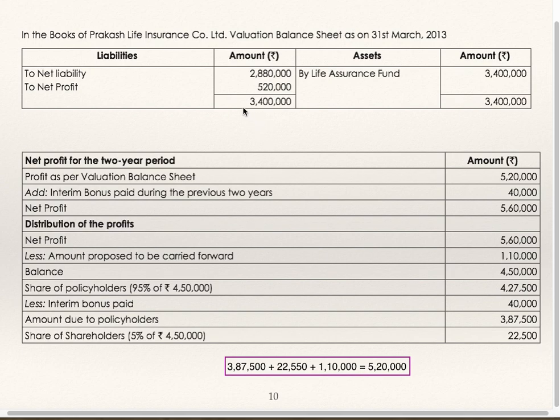22,500. Net profit is 5 lakhs 20,000. Out of this 5 lakh 20,000, 387,500 will be given to policyholders. 22,500 will be given to shareholders, 5%, and 1,10,000 is to be kept at reserve. If you add this 1,10,000, 387,500 and 22,500, you will get 5 lakhs 20,000. This is how this net profit 5 lakhs 20,000 will get distributed.